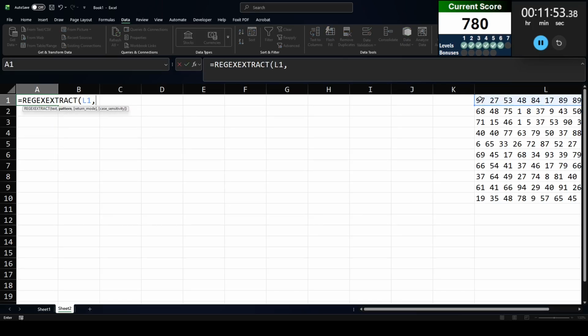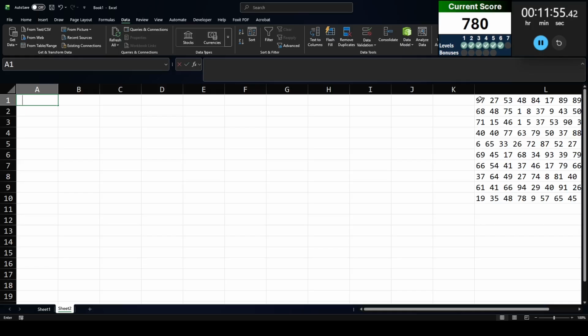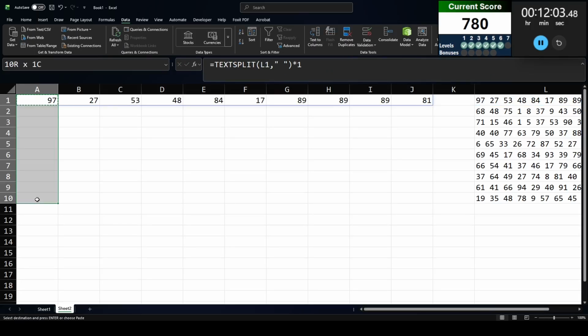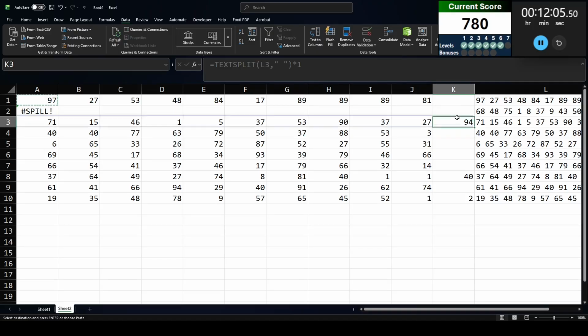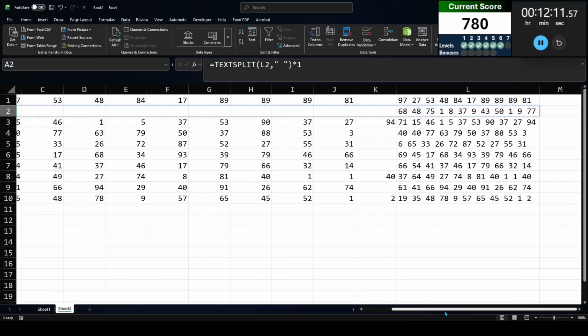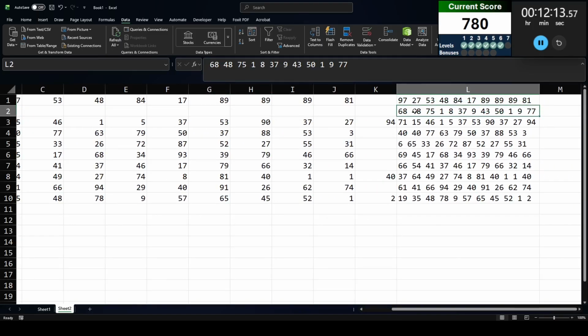We're going to extract, or no, not RegEx. Well, I mean, we can, but we can also do text split by the space here. There we go. So we get all the numbers. Let's multiply that by 1. Let's paste that down to get all 10. Oh, we got some extra numbers. That is not good. I also have a spill error. Oh, we have a lot of extra numbers here. All right.